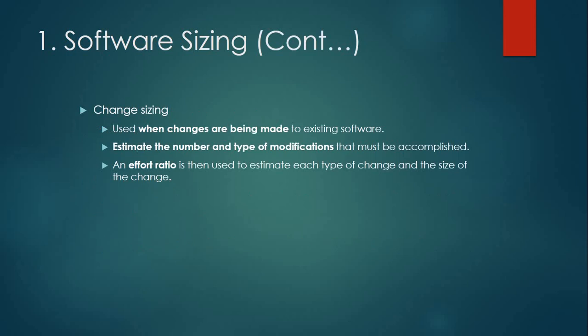The fourth one is change sizing. It is used when changes are being made to existing software. It means if software already exists and we are editing it, then this comes into the picture. Estimate the number and type of modifications that must be accomplished. An effort ratio is then used to estimate each type of change and the size of the change.